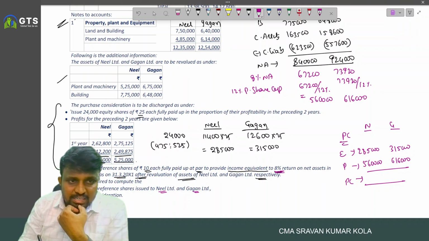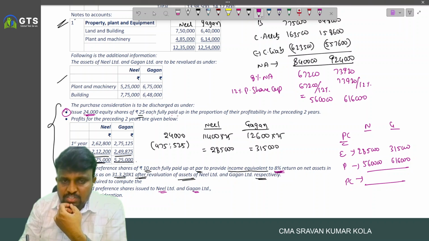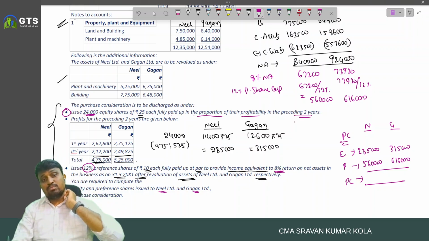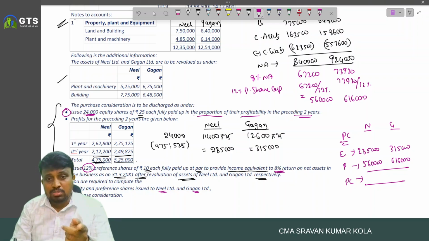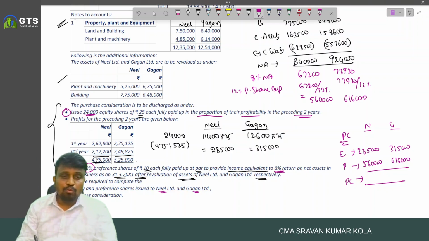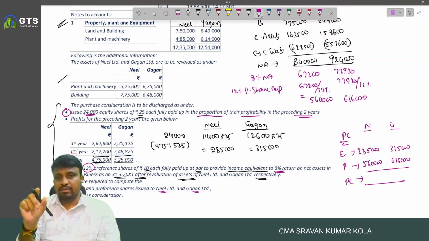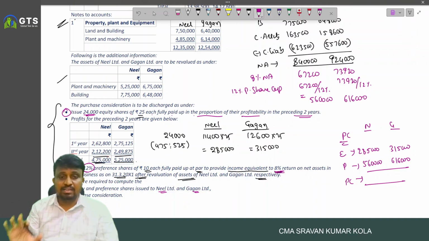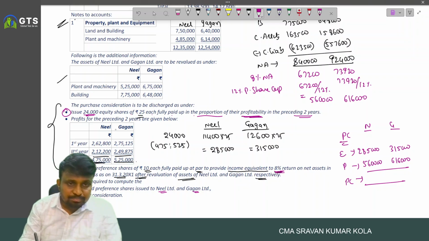And here they clearly mentioned issue the 24,000 equity shares of 25 each, fully paid up in the proportion of their profitability in preceding 2 years. But sometimes in the problem you may have in the proportion of average of last 2 years profit. In that case, 4 lakh 75 by 2, 5 lakh 25 by 2. In that proportion of average profit, we have to distribute 24,000 equity shares among the Neil and Gagan, but only in the proportion of the profitability. That's why we segregated in this way.